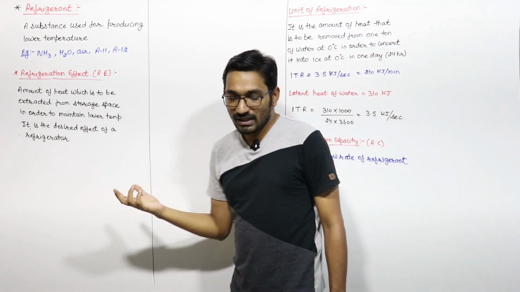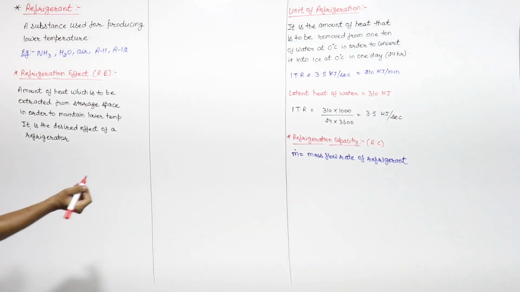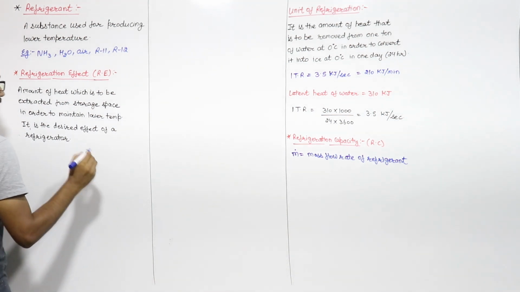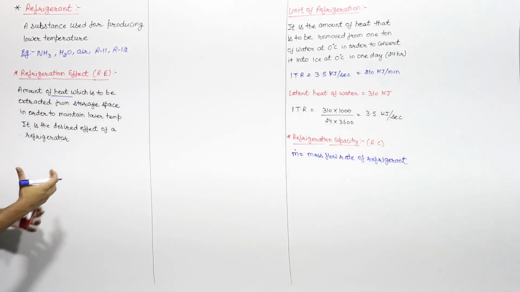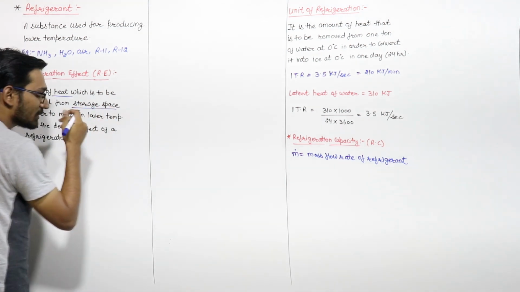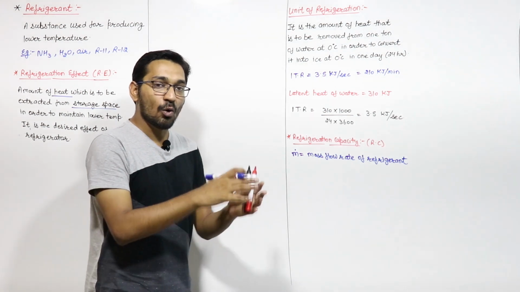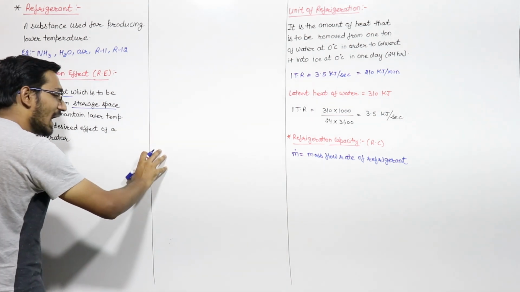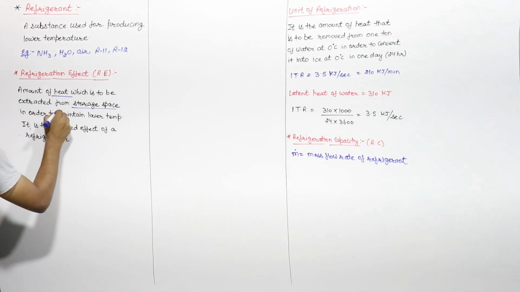Next is your refrigeration effect. What is the refrigeration effect? We will denote this refrigeration effect with RE. Refrigeration effect is the amount of heat which we have to extract from the storage space, from that space which we need to maintain at a lower temperature than that of the surrounding, the heat which we have to remove from that space in order to maintain.